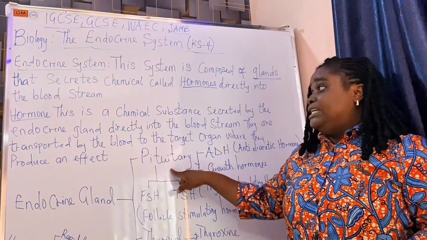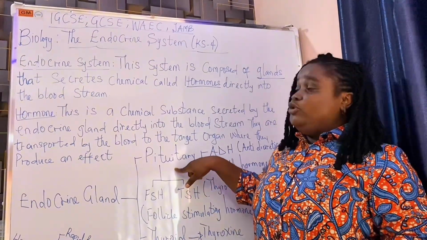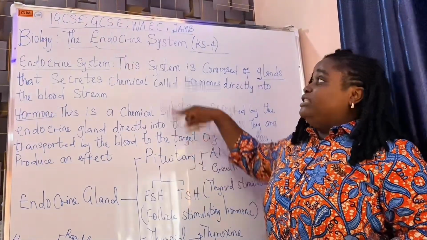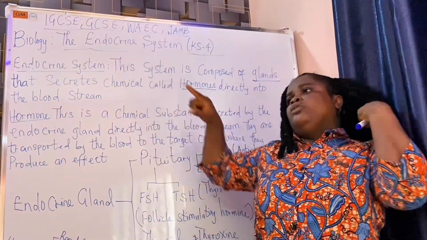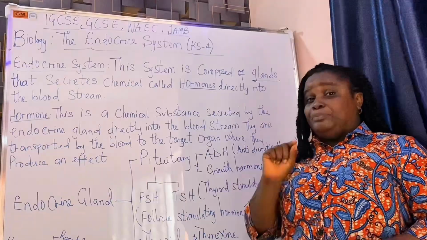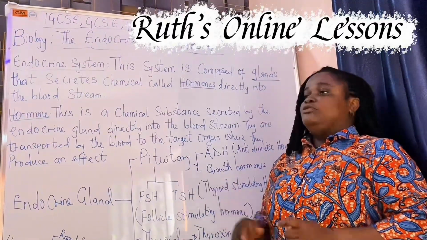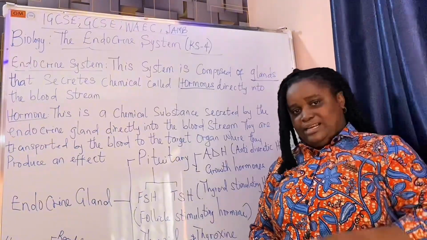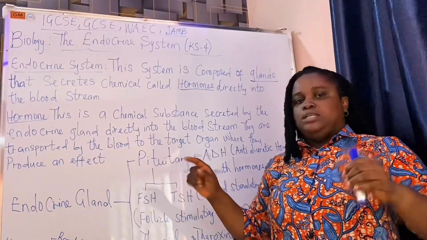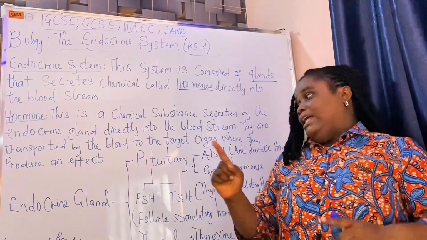Remember, the pituitary gland is an endocrine gland. It is part of the endocrine system. This gland we call the pituitary gland. Please notice the spelling. This gland is known as the master gland. It is located in the brain. That's where this gland is.